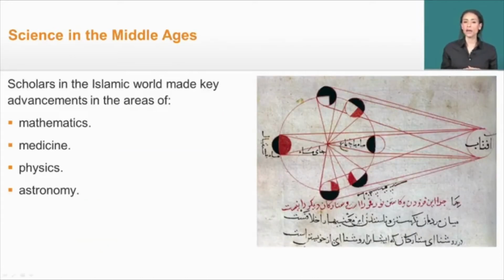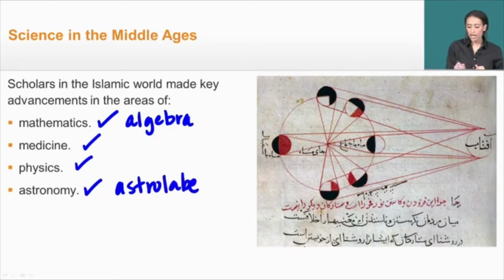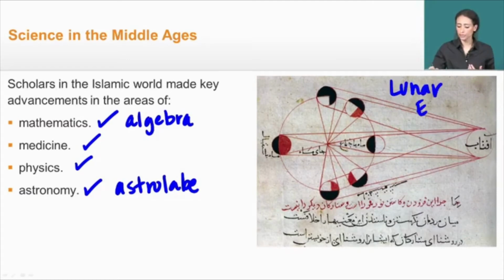By the Middle Ages, Islamic scholars are building on these early Greek philosophies by making key advancements in areas of mathematics, medicine, physics, and astronomy. Now, these Islamic scholars are responsible for inventing things like algebra, and something called the astrolabe, which allowed us to make more precise measurements of the Earth and what's happening around the Earth. And what we see on the screen here is the depiction of a lunar eclipse as drawn by one of these Islamic scholars. Now, these ideas are going to support the movement as they move towards Europe.